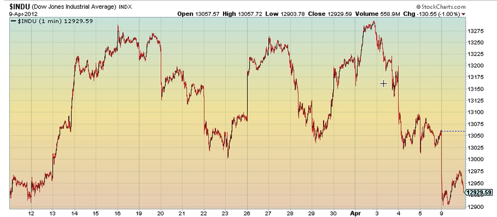There's a possibility that this is 1, 2, 3, 4, 5, but we need to have a reversal over 13,100 minimum to set up at least an upward 2 or even an impulse. But the worst case scenario again, this is wave 1, wave 2, wave 3, and we target as low as 12,700. For S&P,